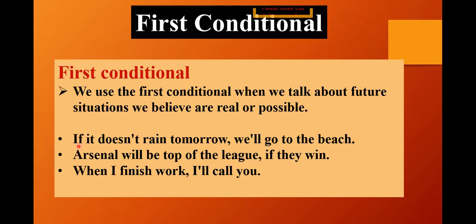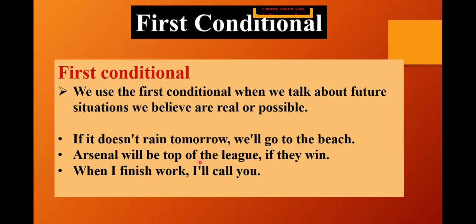So how do we write it? Let's see. If it doesn't rain tomorrow, we will go to the beach, okay? So if it doesn't rain tomorrow, that is, I'm giving a condition for tomorrow. It's a future event, okay? A future situation, a future condition, okay? We will go to the beach, that is a future result again, that is, I will go to the beach if it doesn't rain tomorrow. So this is the first conditional where it has not been fulfilled and it needs to be fulfilled, okay? This thing has not been done, it will be done, or it will be fulfilled if the certain condition is fulfilled or completed.